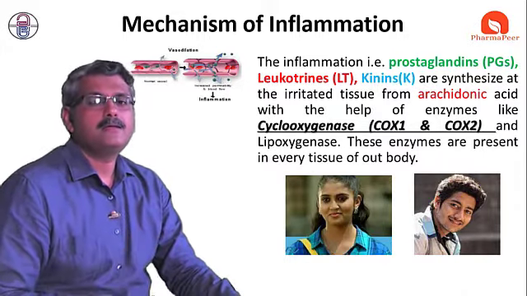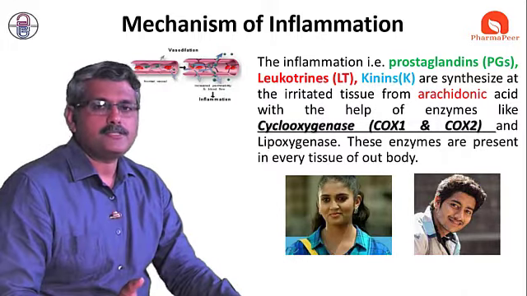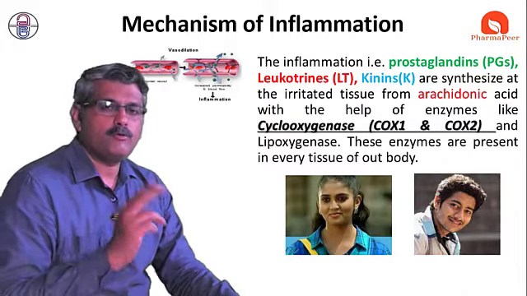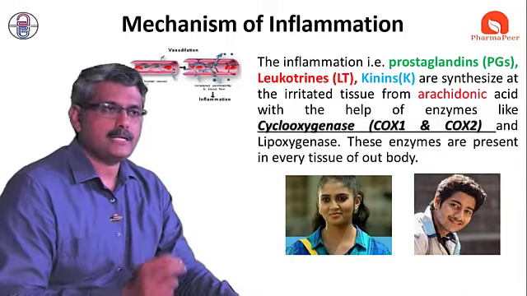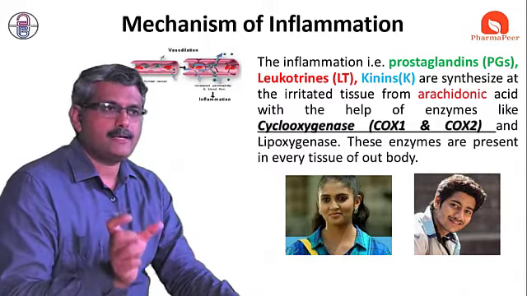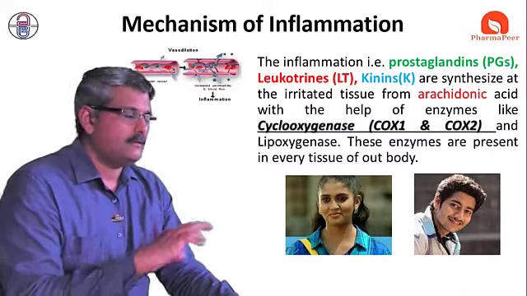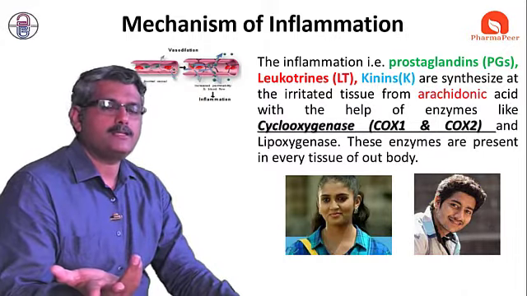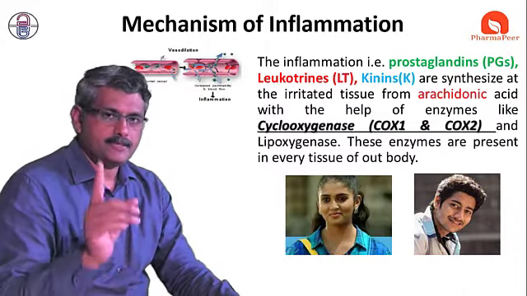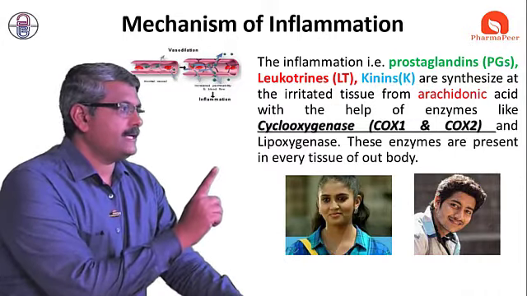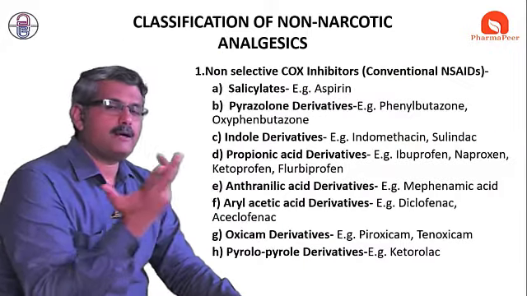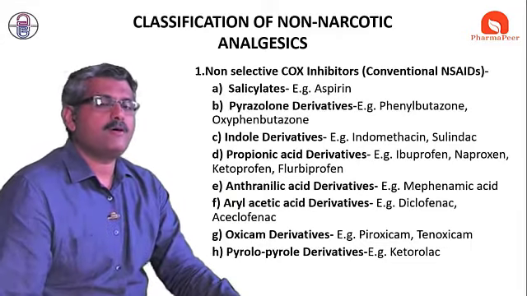Who converts them? Cyclooxygenase and lipoxygenase. From what are they converted? From arachidonic acid. So the main mediator is cyclooxygenase. If cyclooxygenase is blocked, there is no conversion of arachidonic acid to any mediator. This is the main point. If we realize this, it is very easy to understand the mechanism of action of all